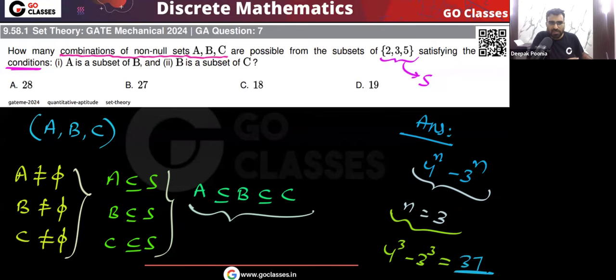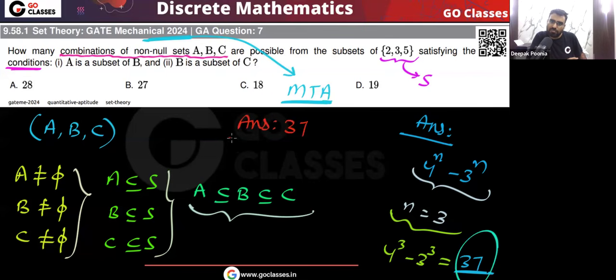Actually, in this question, no option is correct, and this was a marks to all question. In 2024 mechanical, this was a marks to all question, MTA. Actually, the answer will be 37. The answer is this. 37 is the answer. Okay, is this point clear?